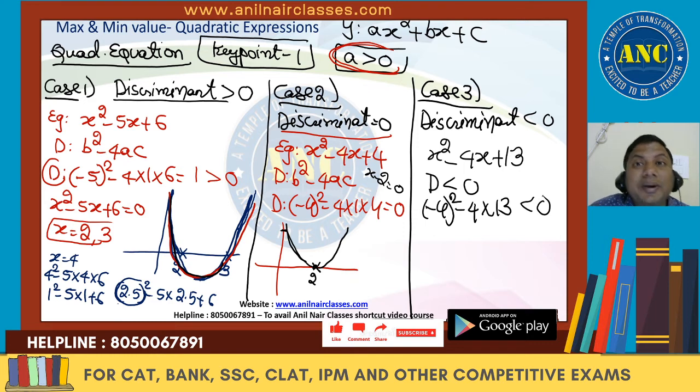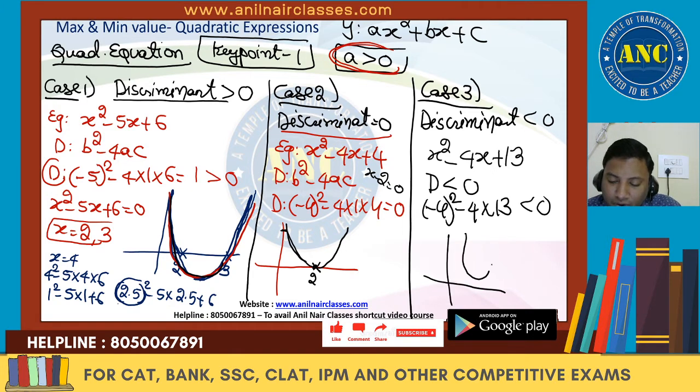If the discriminant is less than 0, then the roots are imaginary. Can imaginary roots be drawn on a number line? No, the graph cannot touch the x-axis. It stays above the axis.